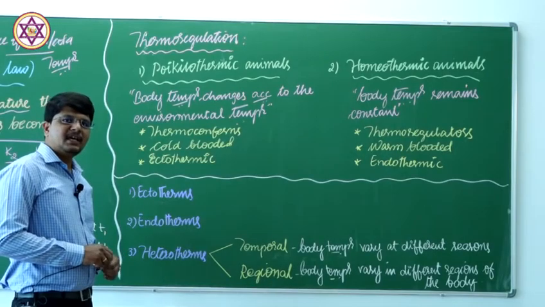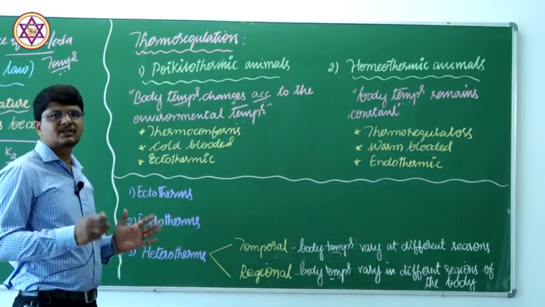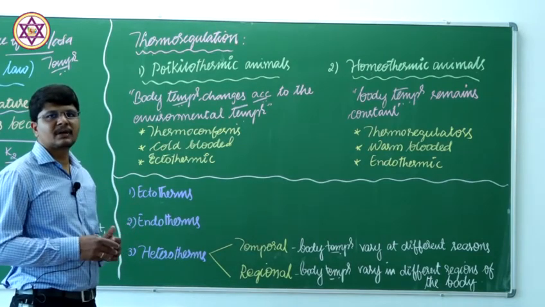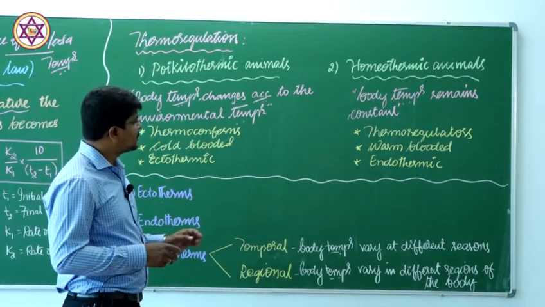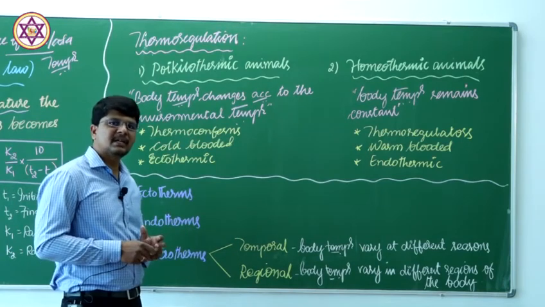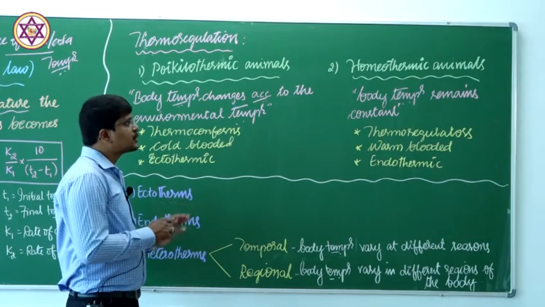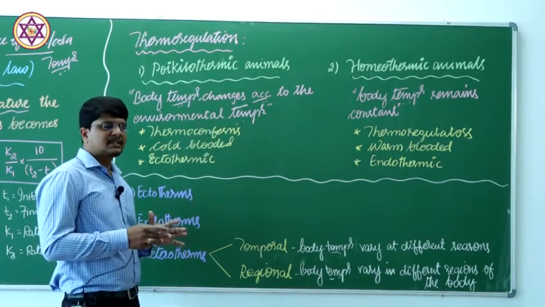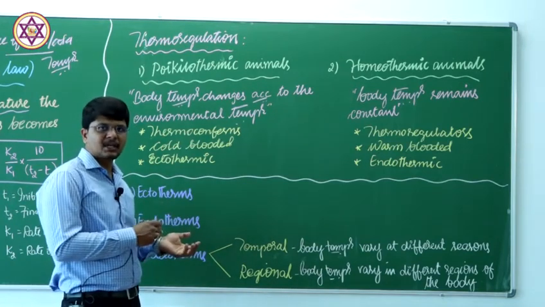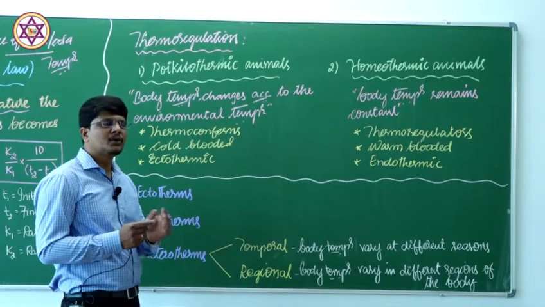So each and every organism or animal maintains a certain temperature range. Some of the animals maintain a constant body temperature, whereas some individuals fluctuate their body temperature according to the fluctuation in the environmental temperature, and that phenomenon is known as thermoregulation. On the basis of this thermoregulation, whether the animal is maintaining a constant body temperature or it is fluctuating with the external environmental temperature, animals are grouped into two groups.